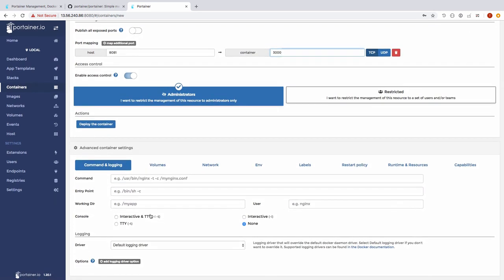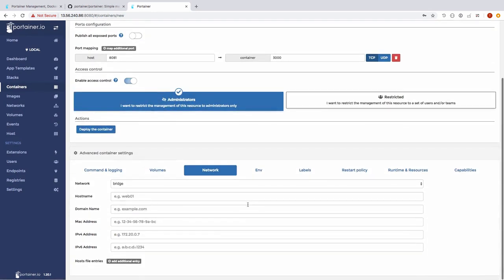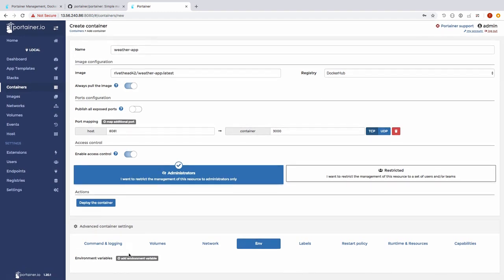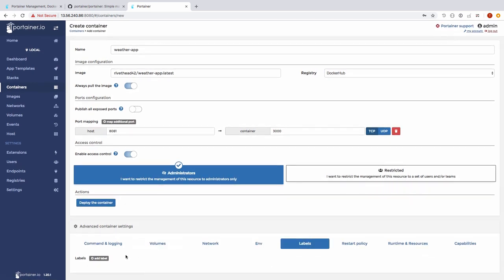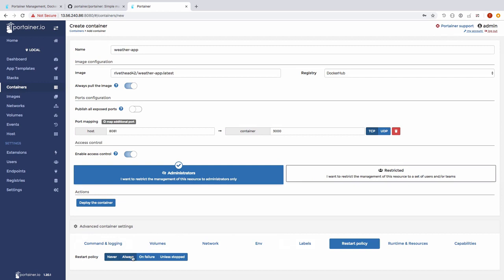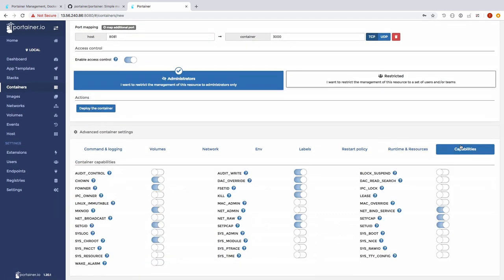The thing that's really nice about this is that we have all the options available to us. I can set up a volume if I want to. I can set up networking. And we do have an environment variable, which is NODE_ENV, and that's set to production. Also, I can add any labels if I want to, and I can also set my restart policy, which I'm going to set to unless-stopped. We also have runtime resources here, as well as setting up capabilities. But I'm not going to mess with any of this. I'm going to deploy my container.